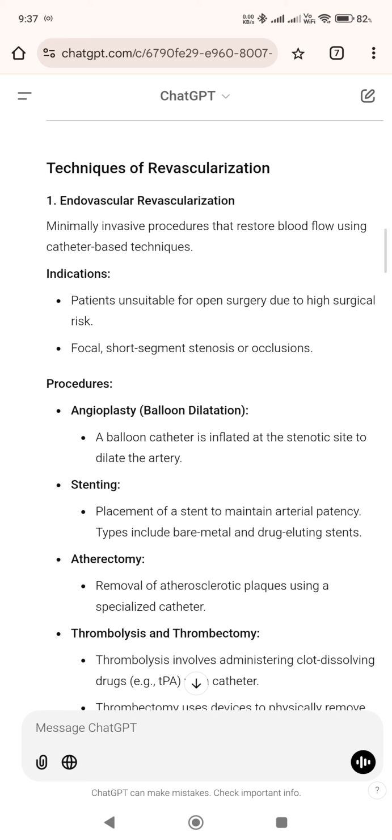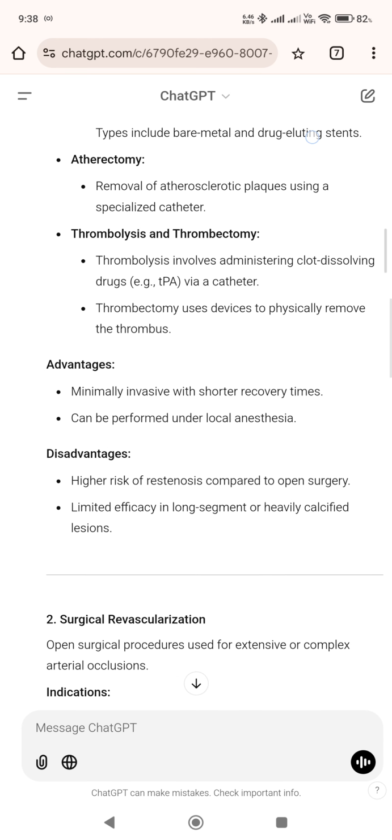Procedures: angioplasty, balloon dilatation. A balloon catheter is inflated at the stenotic site to dilate the artery. Stenting, placement of a stent to maintain arterial patency. Types include bare metal and drug-eluting stents. Atherectomy, removal of atherosclerotic plaques using a specialized catheter.